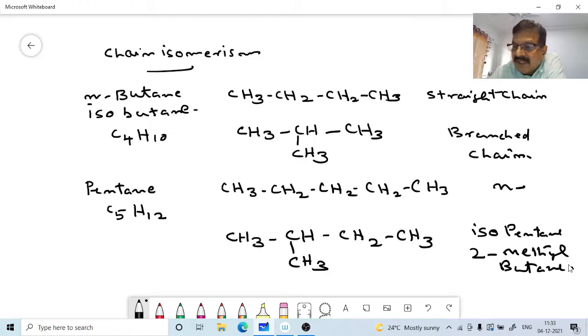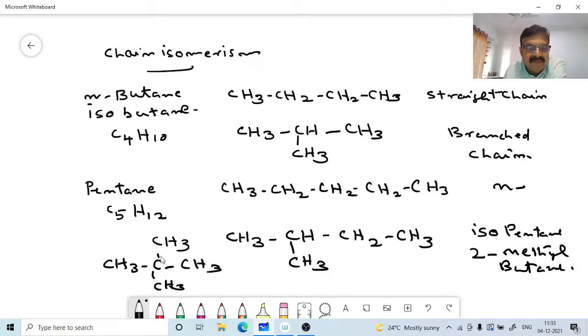Now there can be another pentane here, that is neopentane. So they are all isomers belonging to the class of chain isomerism.